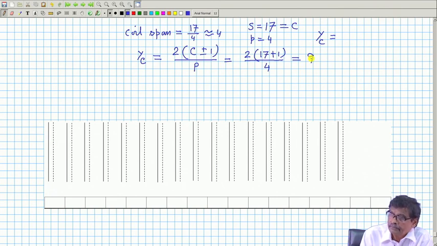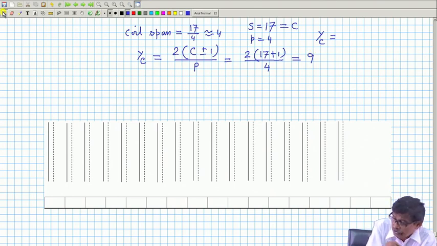Got the point? Therefore, the commutator pitch is also approximately equal to 2 pole pitch apart plus minus 1. So, 17 plus 1 is 18, 18 by 4 into 2, that is 9. Let us see, I have just chosen this; whether things materialize or not, we will see.